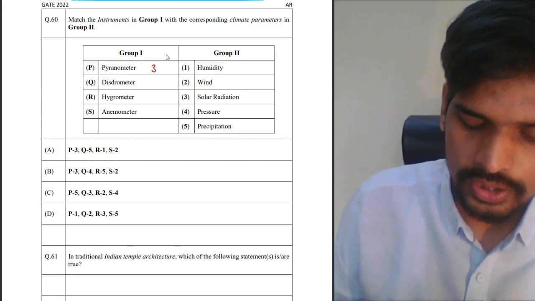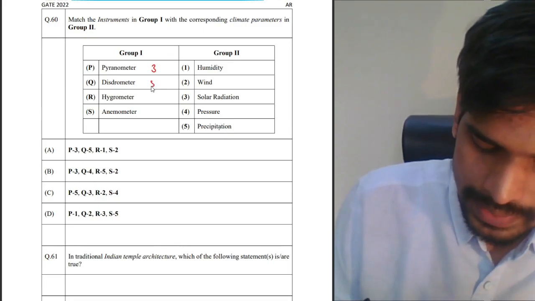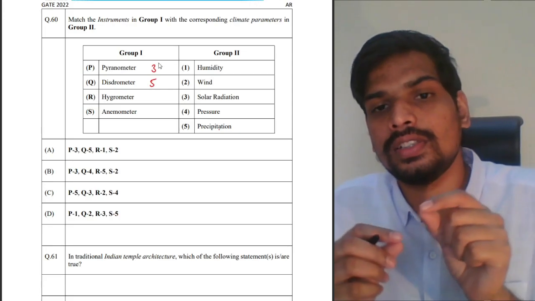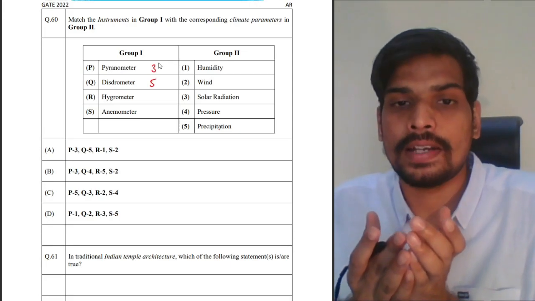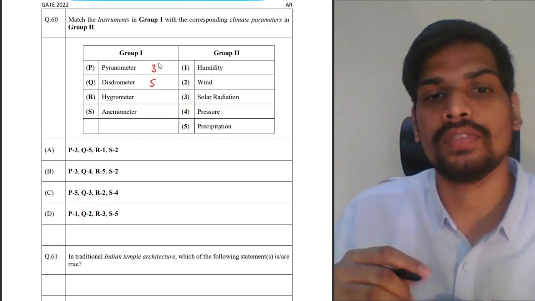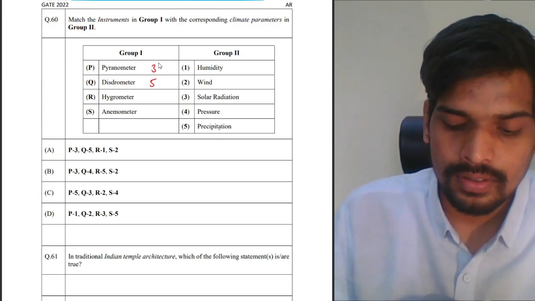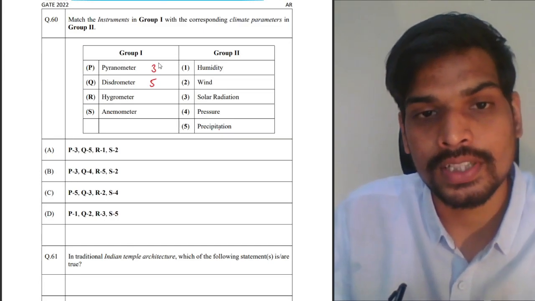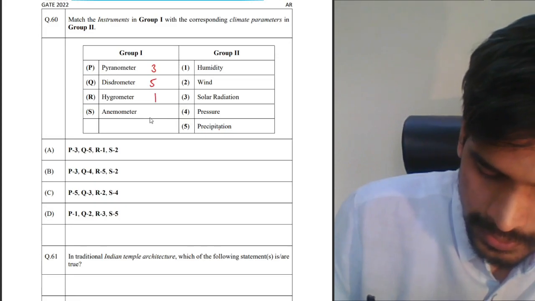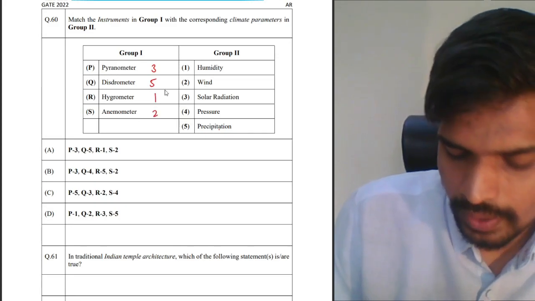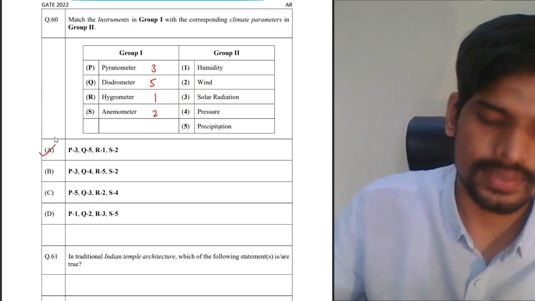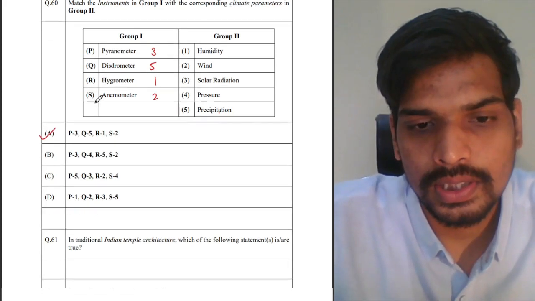Pyranometer, solar radiation. Disdrometer is an instrument which is used to analyze the properties of precipitation, snowfall, rainfall, the drop sizes of rainfall, the velocity with which drops are falling. All these are measured using this laser scanner equipment, which is a disdrometer. Hygrometer is an instrument used to measure humidity, relative humidity. Anemometer is used to find out the wind velocity. So 3512 is the correct answer. So option A is the appropriate option from the given options.